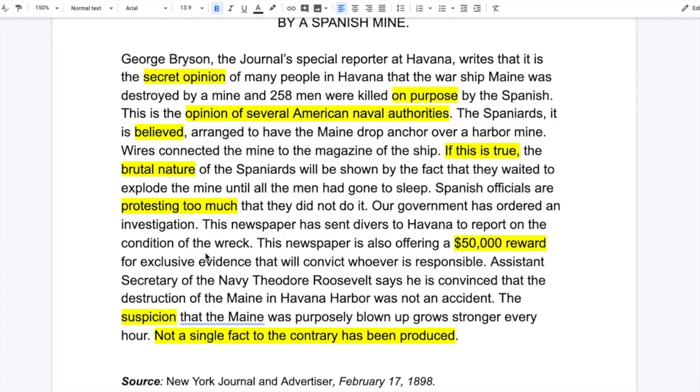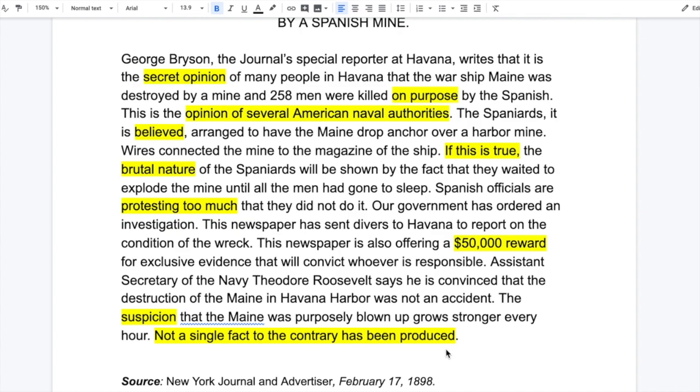Our government has ordered an investigation. This newspaper has sent divers to Havana to report on the condition of the wreck. This newspaper is also offering a $50,000 reward for exclusive evidence that will convict whoever is responsible. Assistant Secretary of the Navy Theodore Roosevelt says he is convinced that the destruction of the Maine in Havana Harbor was not an accident. The suspicion that the Maine was purposefully blown up grows stronger every hour. Not a single fact to the contrary has been produced.